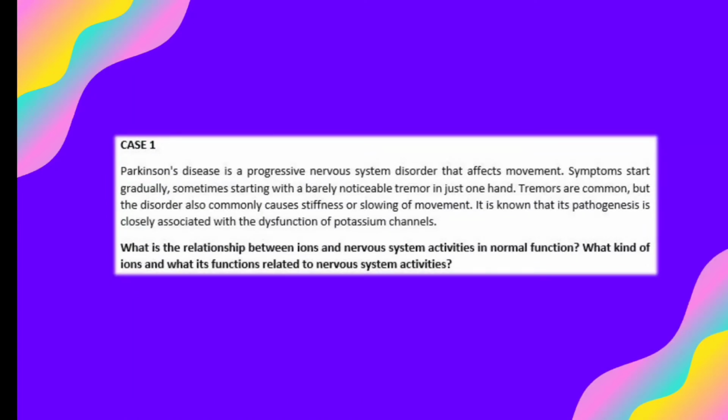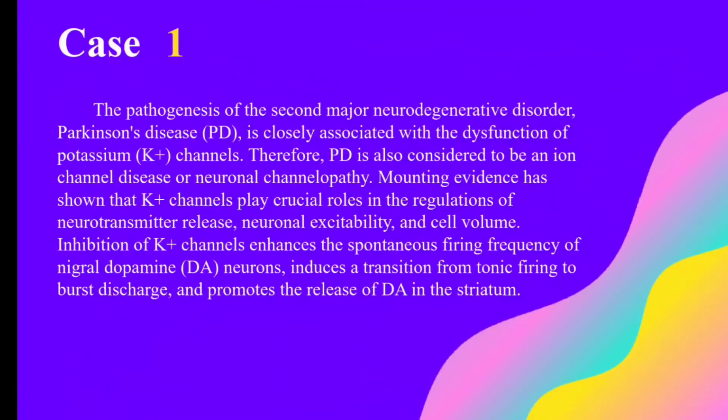It is known that its pathogenesis is closely associated with the dysfunction of potassium channels. Therefore, Parkinson's disease is also considered to be an ion channel disease or neuronal channelopathy.